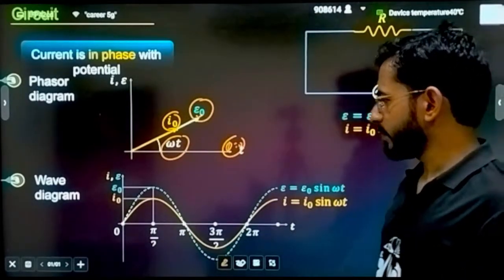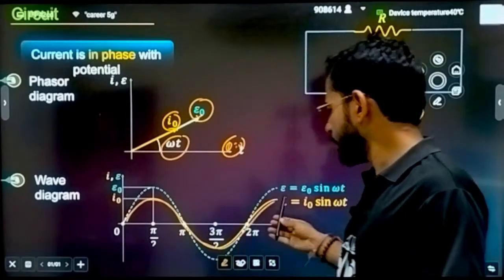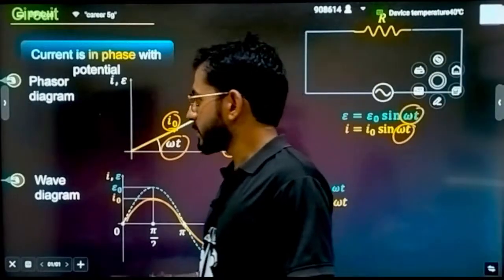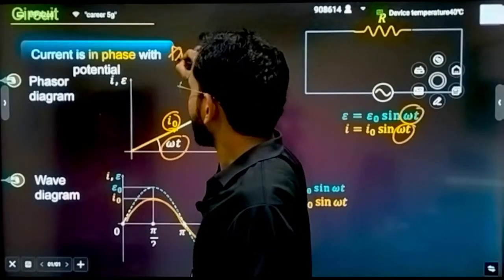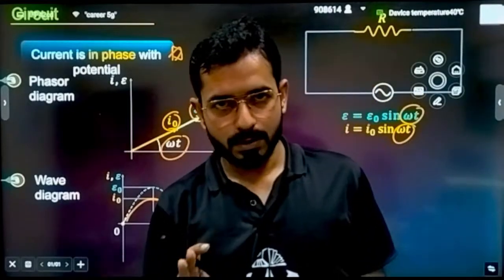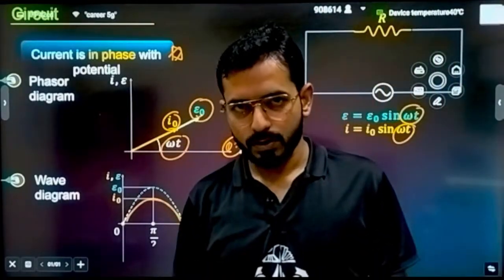If I have to talk about a wave diagram, it can be represented like this. Now it depends on the amplitude. Otherwise, both of them are sinusoidal, so there is no problem in that. This is the most important thing: when it comes in combination, I am going to ask you only three things, and I will derive everything on the basis of that.